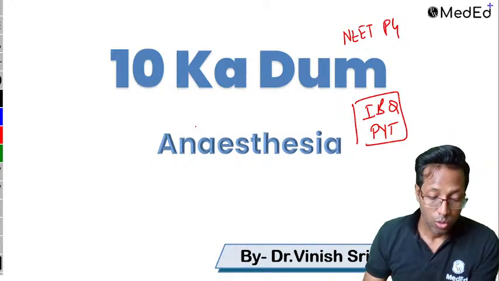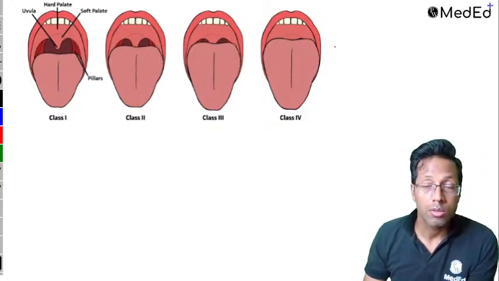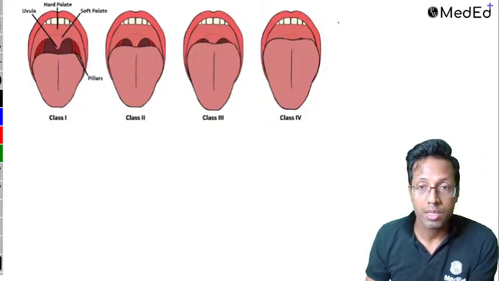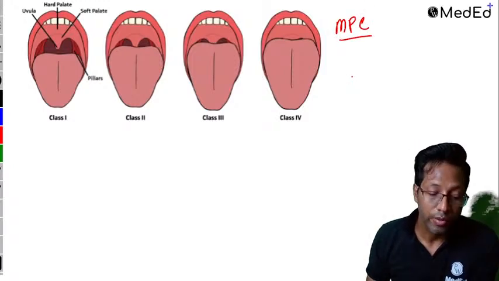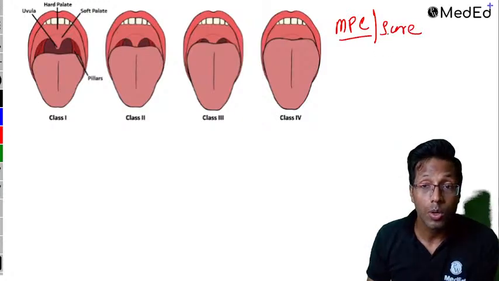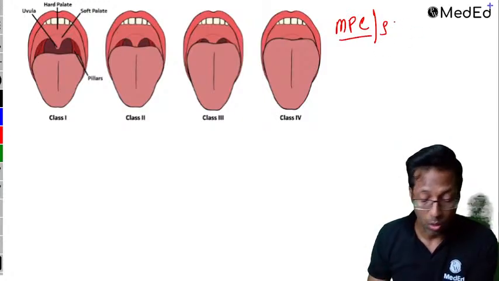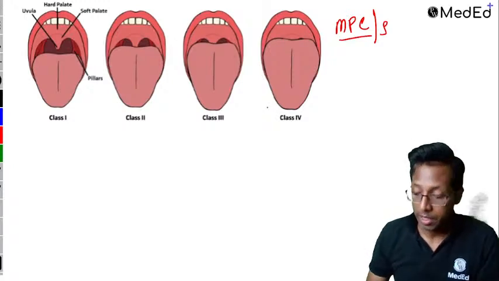Okay, anyways, going forward, we'll start with the important questions. Now this question is based on the Mallampatti classification. So this is the Mallampatti classification, right? And Mallampatti classification or Mallampatti scoring is a very important topic. This question has been recently asked in the FMGE also. So it is a very important question.